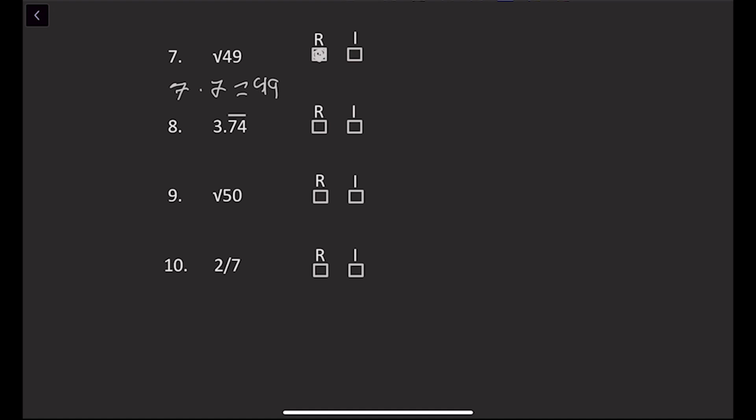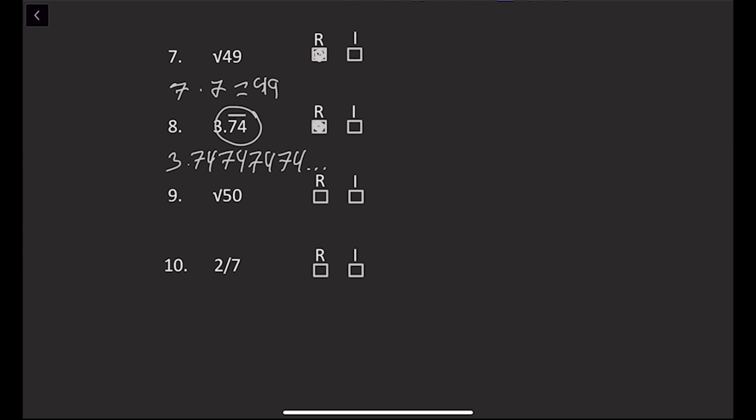Number 8, 3.74 repeating. This would be written as 3.747474747474, and the 74 goes on infinitely. This number would be normally irrational, but since it has a pattern, it's actually rational.